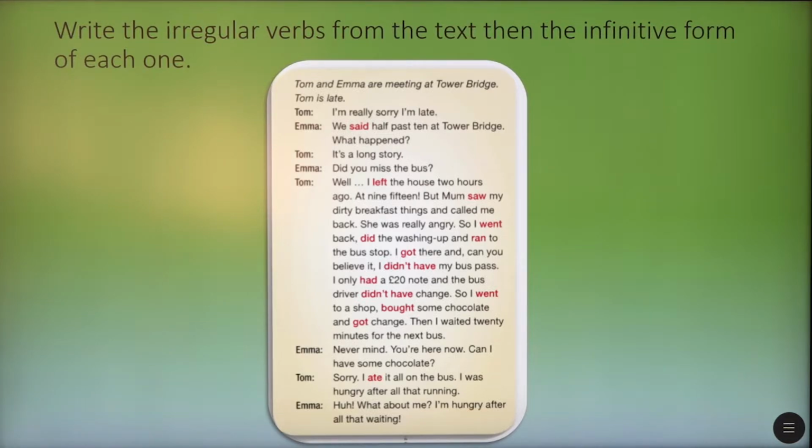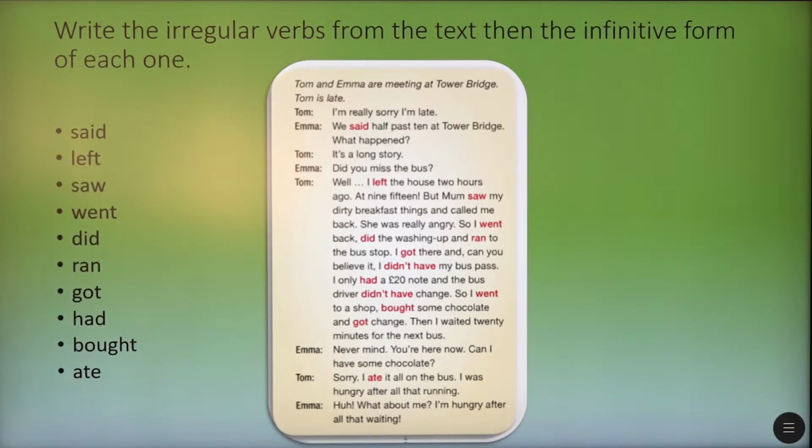Let's make a list of all of them. So it's said, left, went, did, got, had, bought, and ate. Now, shall we write the infinitive form of each one, starting from said to ate?